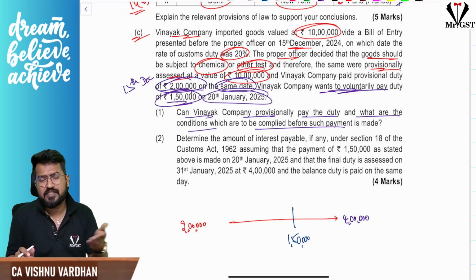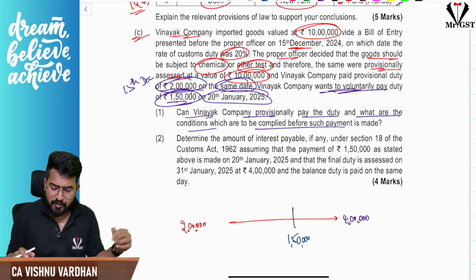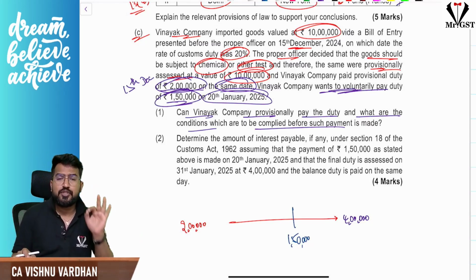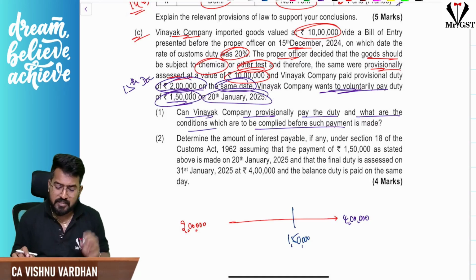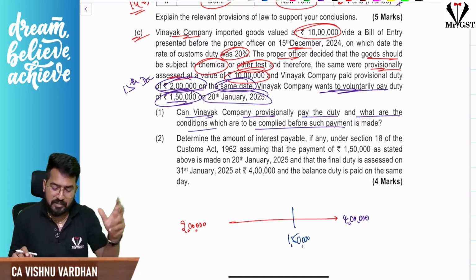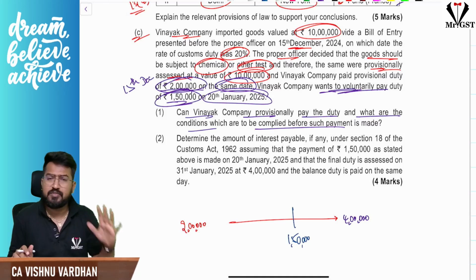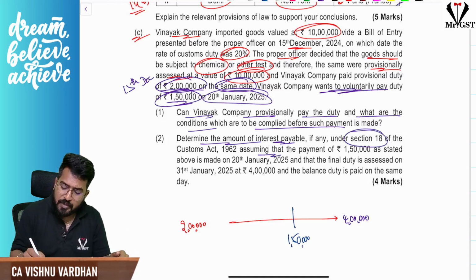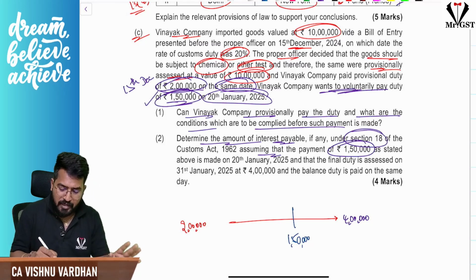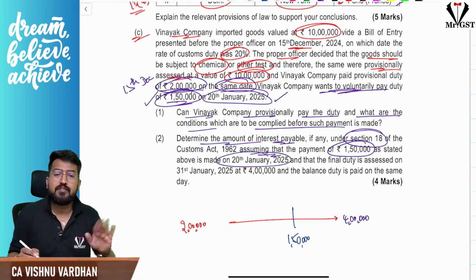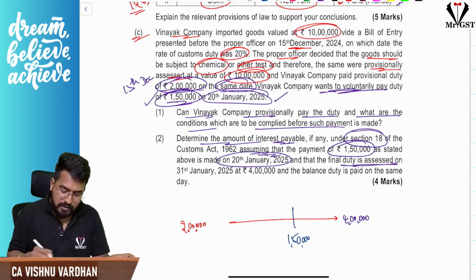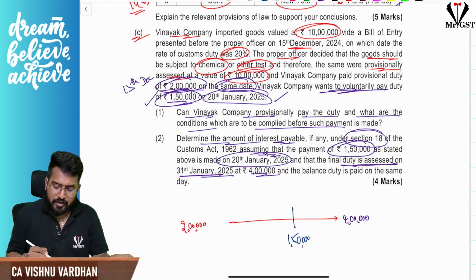See, generally provisional assessment is allowed by the law, section 18 if I am not wrong. In that case you can pay tax provisionally, but the only condition is you should give proper security, like executing a bond, to the proper officer, to the extent he asks for. That is the only condition, so provisionally he can pay the taxes. That is number 1. And they are asking to determine the amount of interest payable under section 18, assuming that payment of 1,50,000 has been made on 20th January, and the final duty assessed on 31st January 2025 is 4 lakhs.